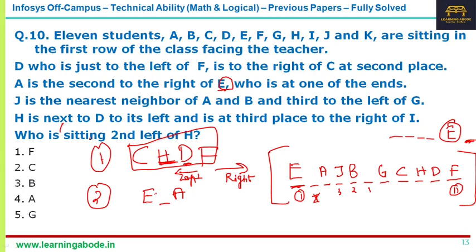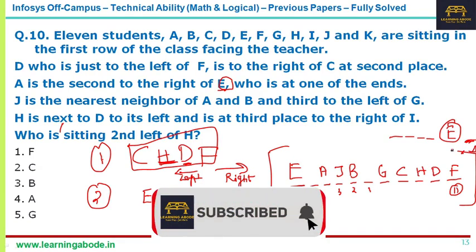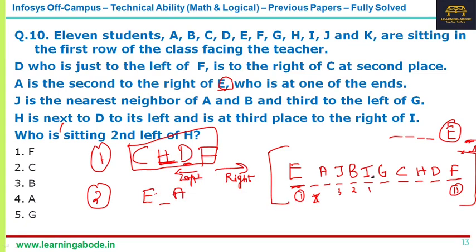Okay, and it also says H is next to D to its left and is third place to the right of I, which means I can only be here. And third to the right of I is H: first right, second right, third right. And so who is left out? K is left out, so K is here.